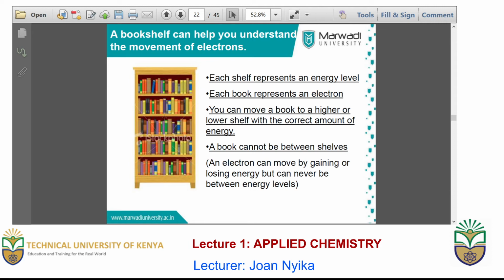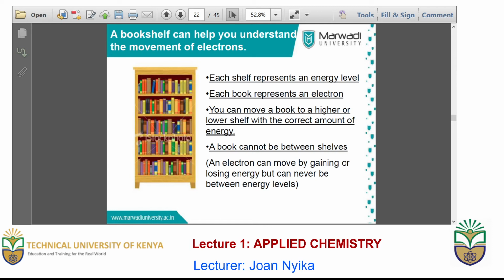You can move a book from one energy level to another, whether lower or higher. You can move a book or an electron from one energy level to another. But the electrons or the books cannot be between shelves.